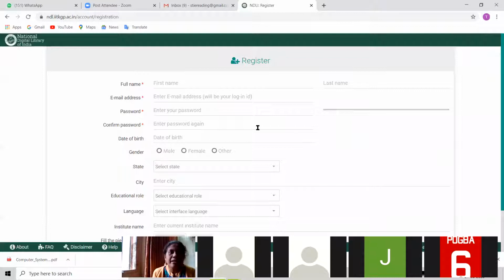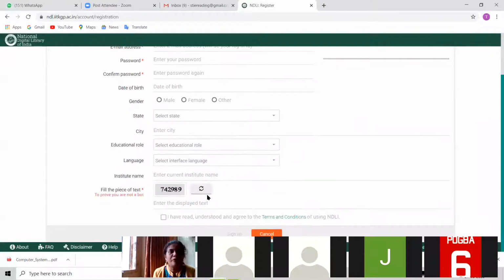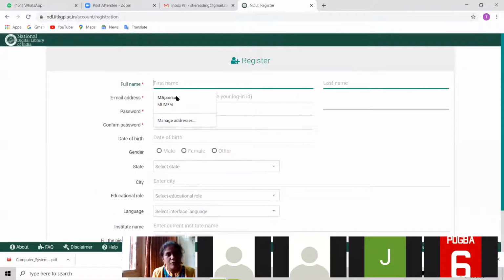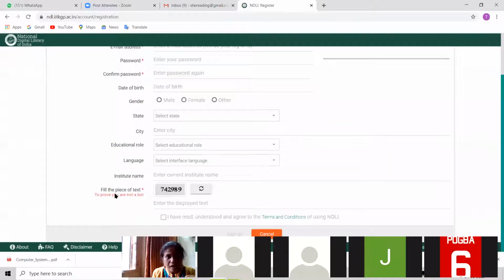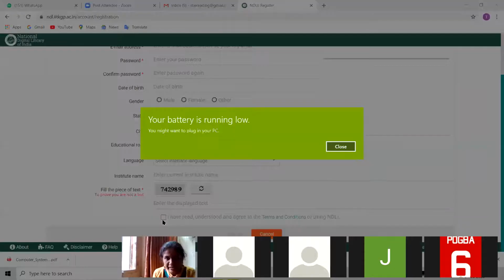Okay. Then here there are some mandatory fields. You don't have to fill the full form. If you want to fill, you can fill. But otherwise, few things are mandatory, like full name, email address, password, confirm password. Password you can keep same as your email ID password, and in confirm password, you have to type the same password again. Then all these fields you can skip. Then fill the text shown, they say. So the same number you have to retype over here. And then here, if you can see, there is one checkbox: I have read and understood and agree to the terms and conditions.